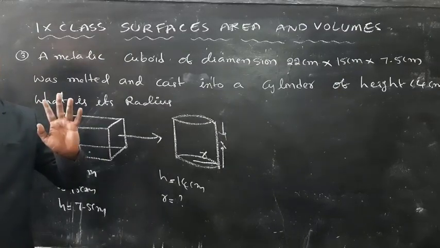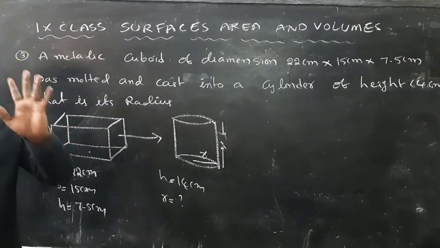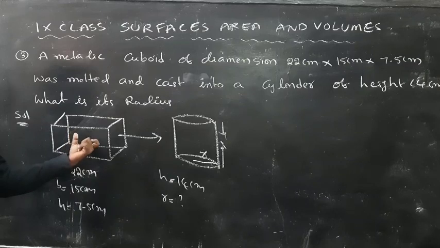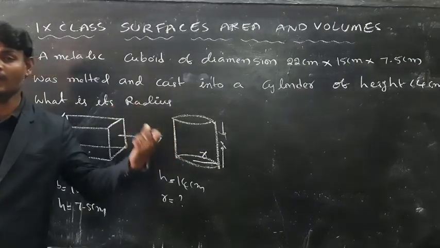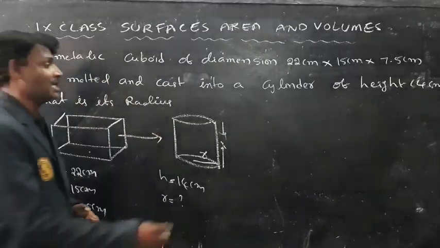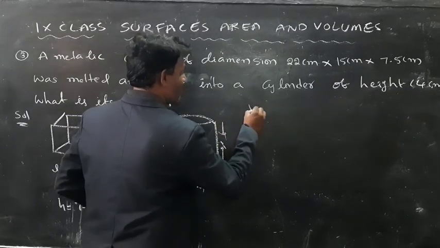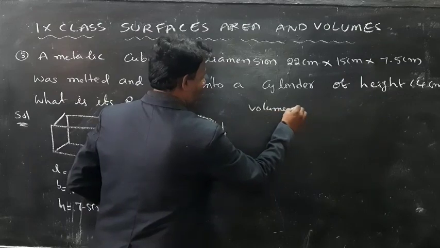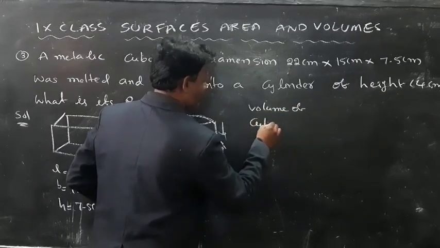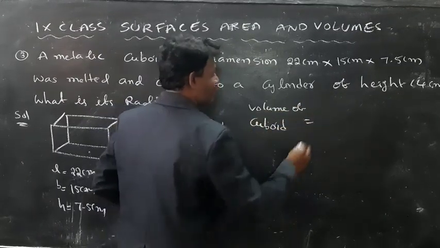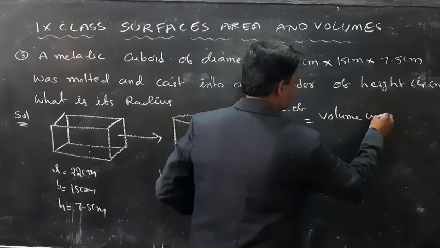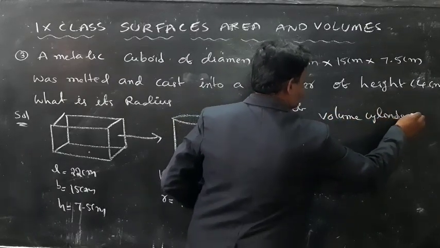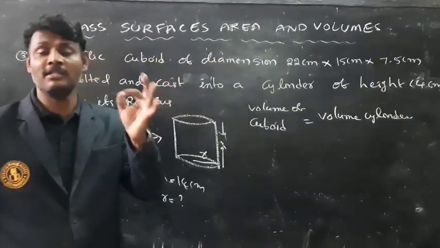In conversion, the value remains the same. Here the shape changed from cuboid to cylinder, but in conversion the value remains the same. So, as per conversion, the volume of the cuboid is equal to the volume of the cylinder. In conversion, volume remains the same.